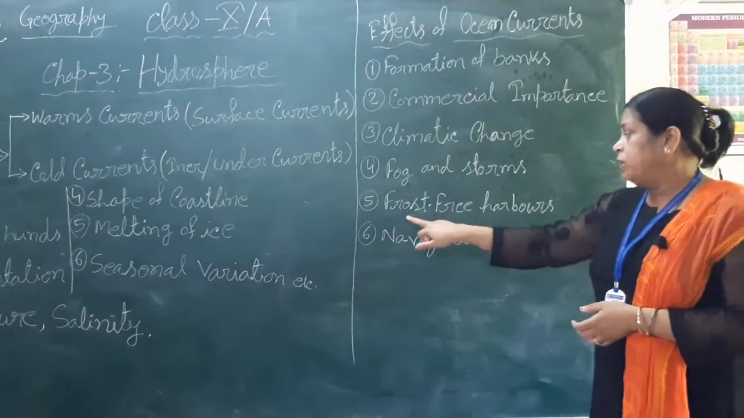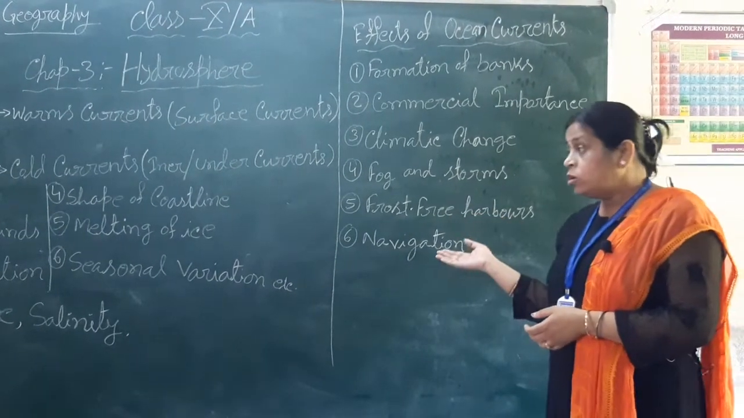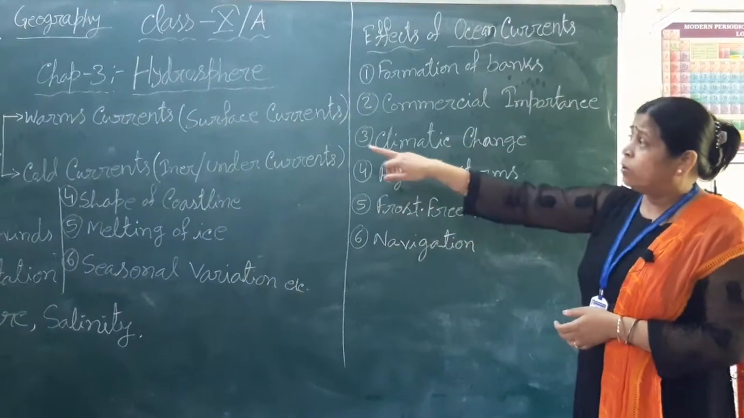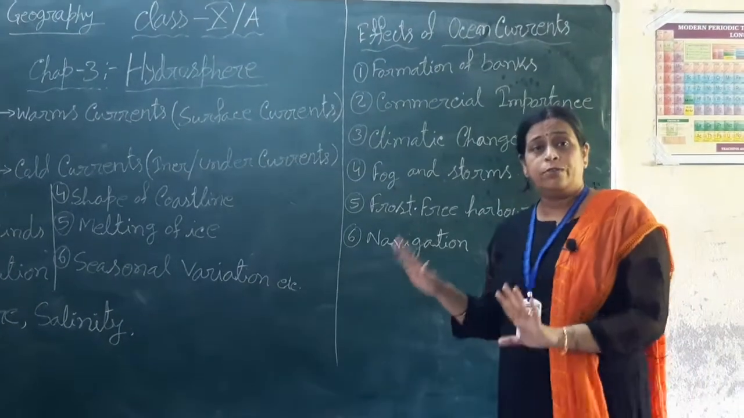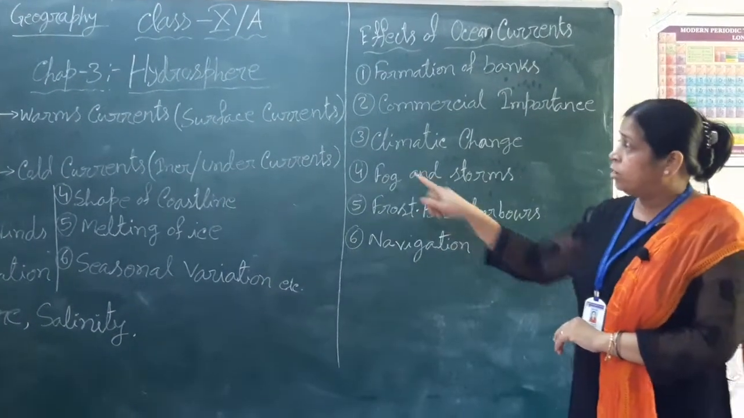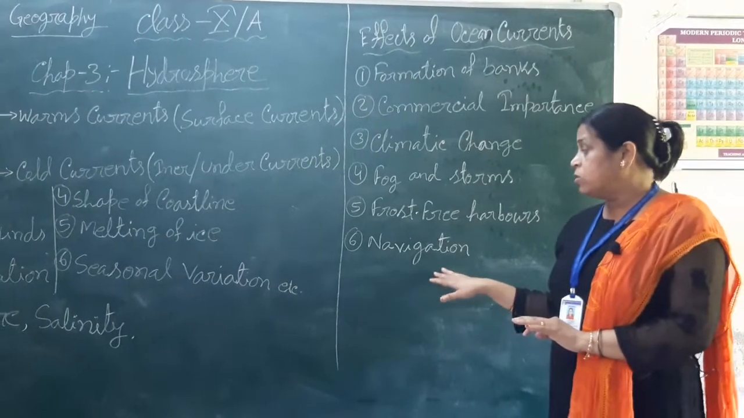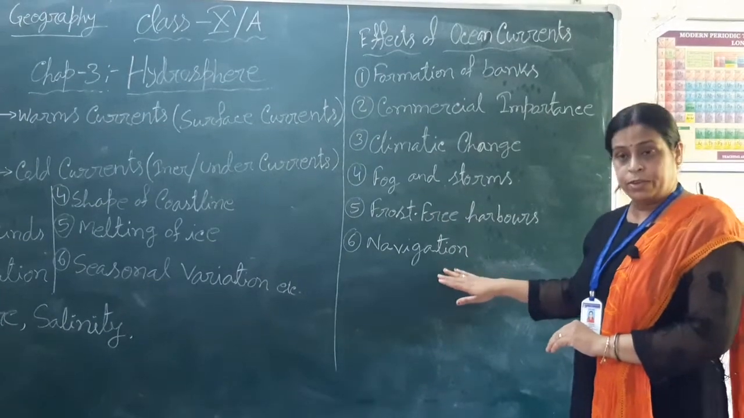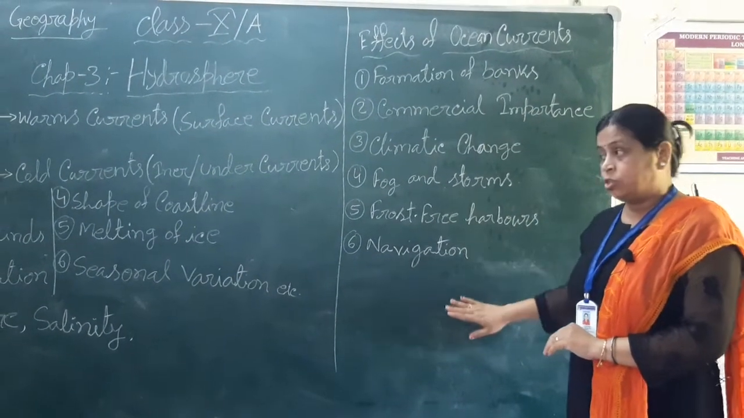Okay. Next, frost-free harbors. Harbors in the cold region, when the warm current passes, are frost-free. The harbor is frost-free due to the warm current. Navigation. The direction of the ocean currents helps navigation. Okay. So these are the effects of the ocean currents.